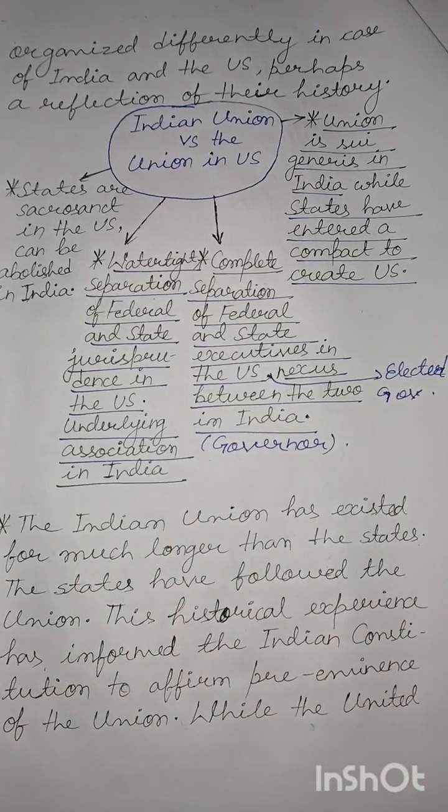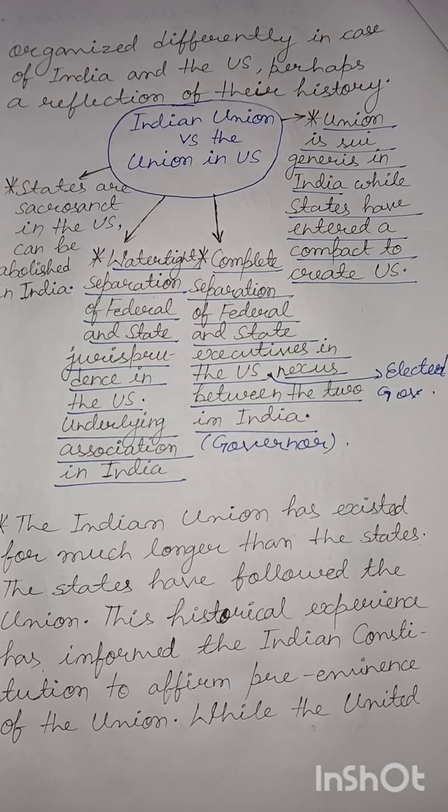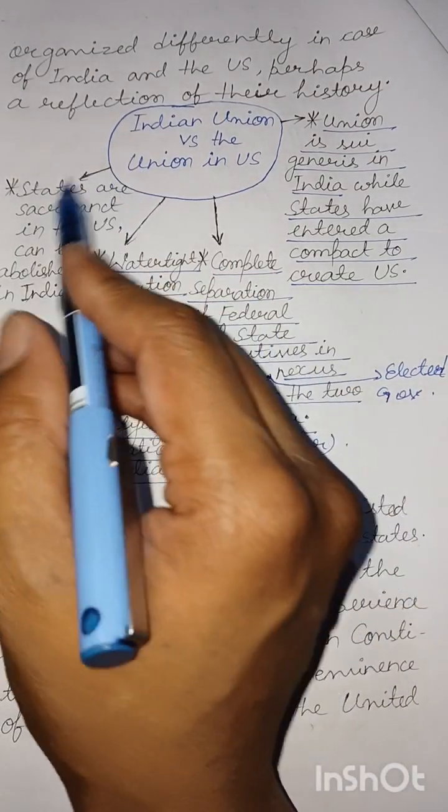Basically, state laws in the United States are completely separated from federal law. That's not the case in India. While in most matters the state laws and the federal laws are separated in India too, in some very important aspects they do have some connection, as we would see in the case of criminal laws mostly.